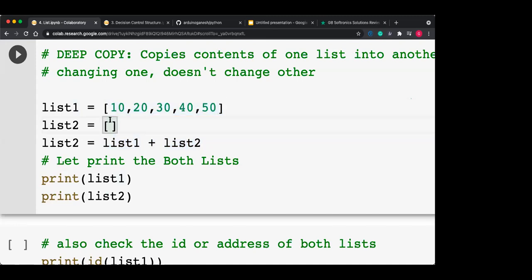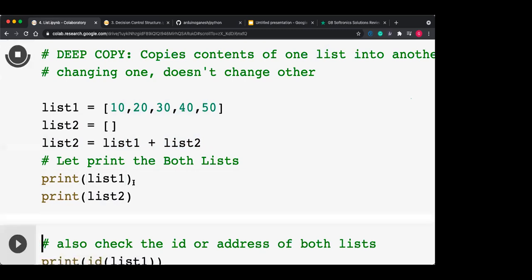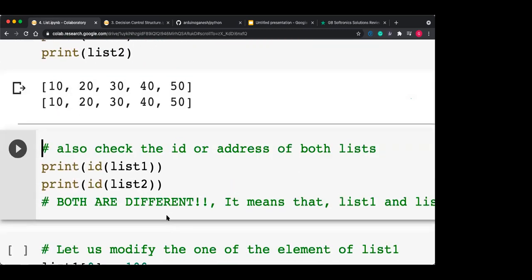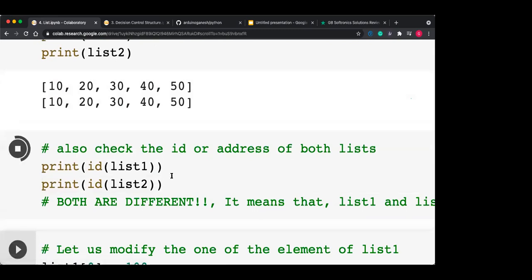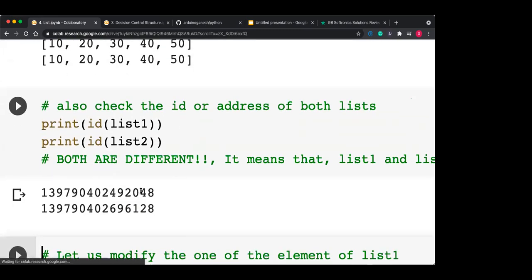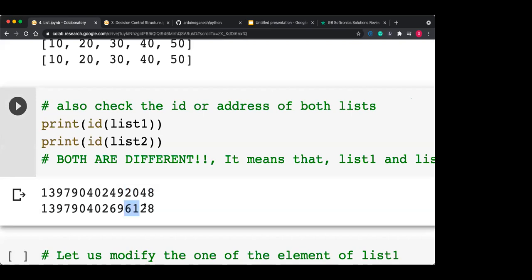So list 2 is nothing. So list 1 plus list 2, here only the items get considered. Here the memory block is not considered. So whatever the items of list 1 and whatever the items of list 2 get added, and one new list gets created, and that new list is now referred by list 2. You can see here, if I'm printing list 1 and list 2, both are the same, but if I'm printing the address of list 1 and list 2, both are different. You can see here, it is 2048, it is 6128. Getting this? So both are different.